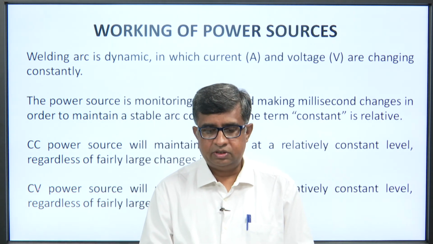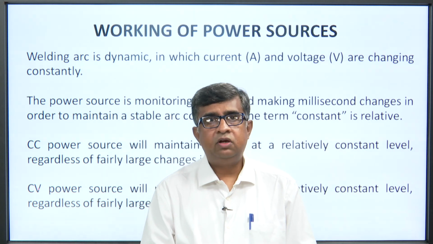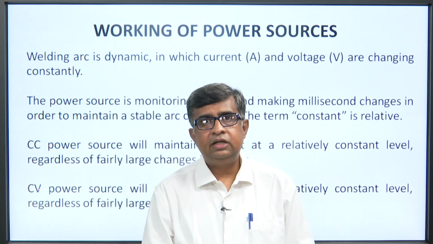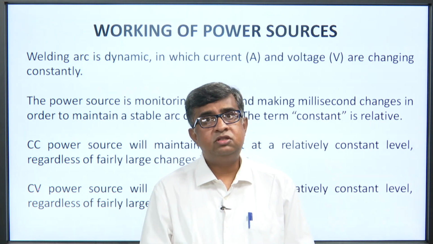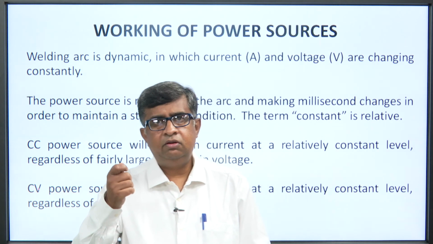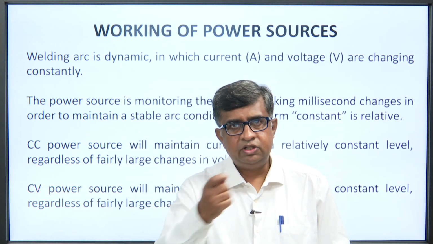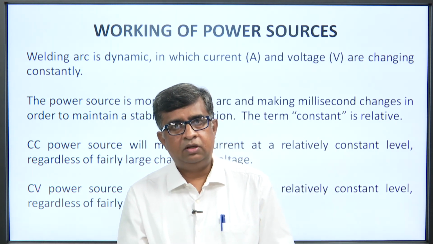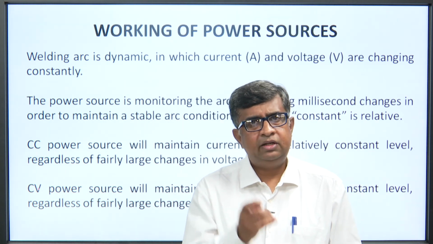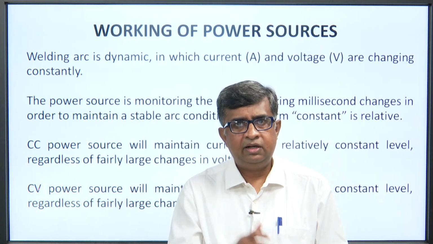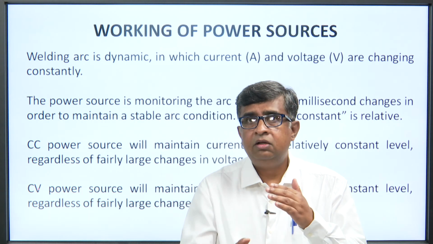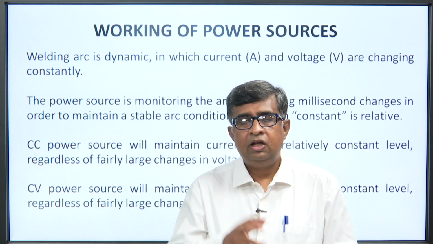So, working of power sources. Here, working of power sources means the welding arc is dynamic, in which current and voltage are changing constantly. If you imagine simple welding equipment, there will be a torch on which the electrode is mounted, and a base material you are going to weld. You have to remember that the current and the voltage are changing constantly.